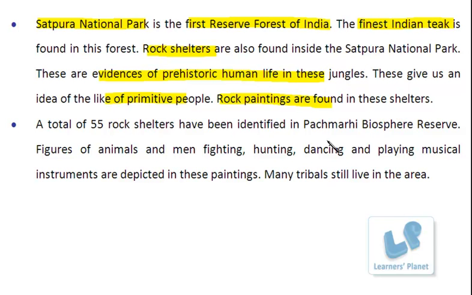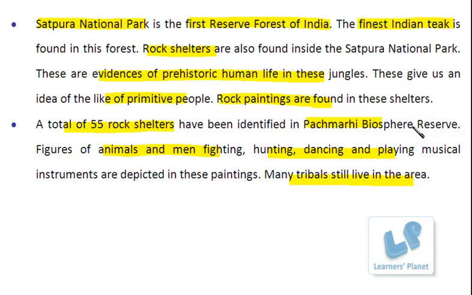The other one, as I said, is Pachmarhi. It is known for a total of 55 rock shelters. These shelters have figures of animals and men fighting, hunting, dancing. Musical instruments are also depicted in these paintings. And there are still many tribals who live in these areas. So now you can see that the conservation of such an area is not only adding to the preservation of wildlife, but also helping in revealing historical evidences.